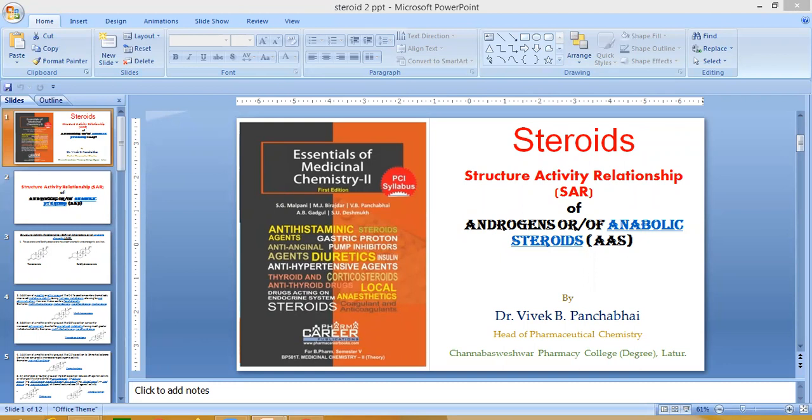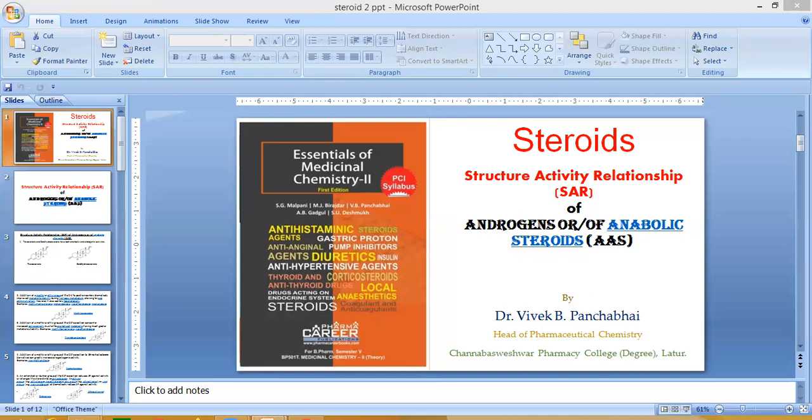Introduction of a methyl group at the C1 alpha position can confer some oral activity, giving orally active compounds. An example in this category, by introduction of a methyl group at the C1 position, is mesterolone, which is a methyl dihydrotestosterone.